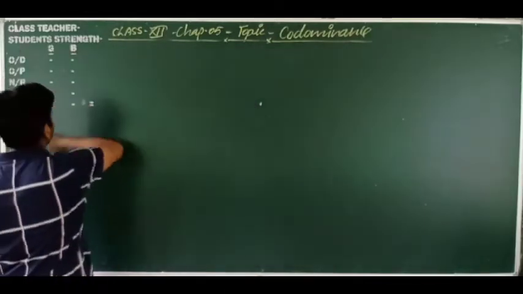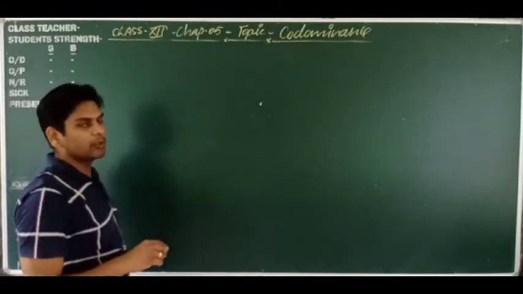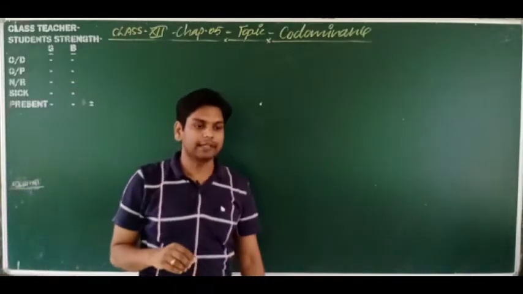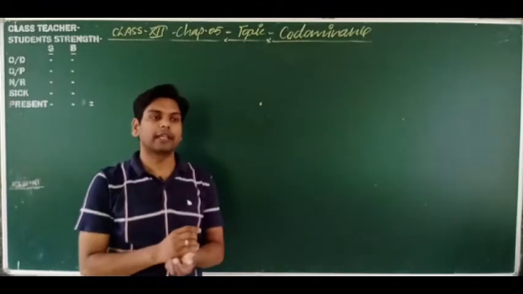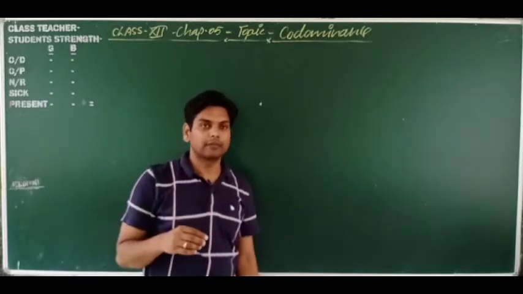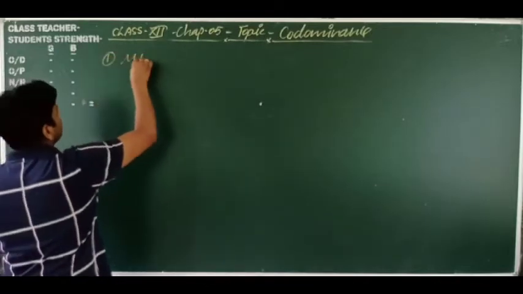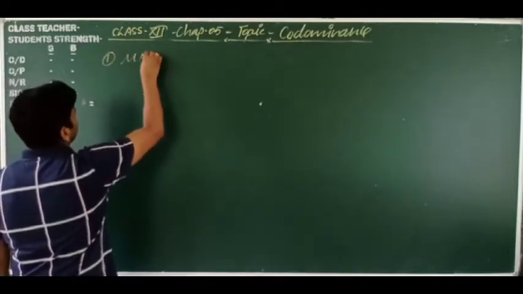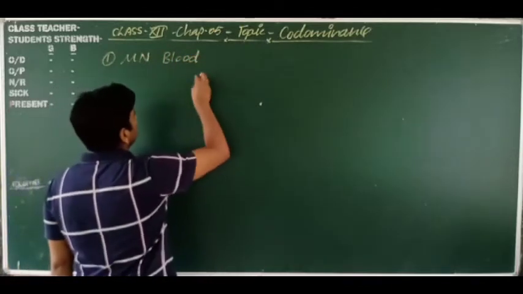Suppose, dear students, codominance is mainly present in the AB blood group in human beings, and it is also found in sickle cell anemia in humans, and in the MN blood group. First we will discuss the MN blood group. What is it? This is an example of codominance.